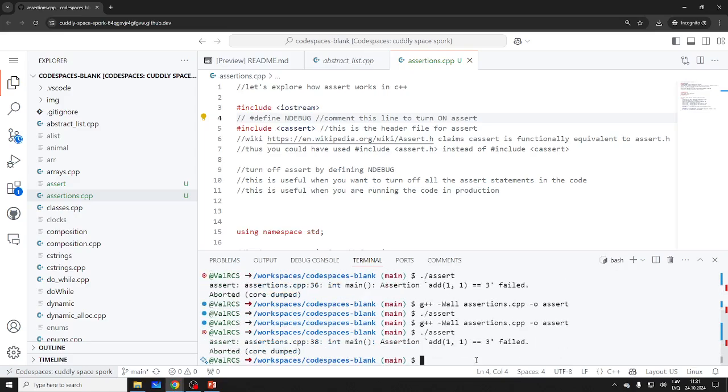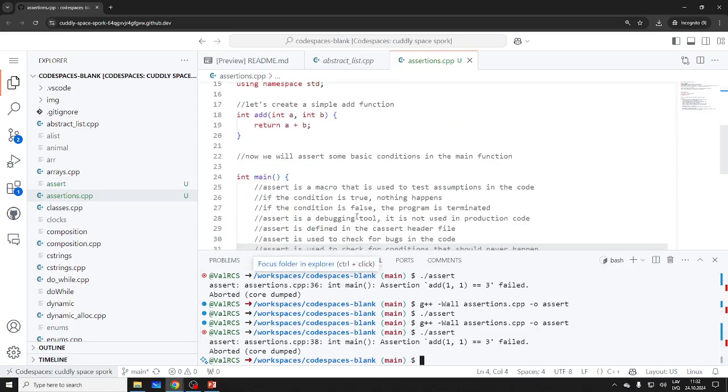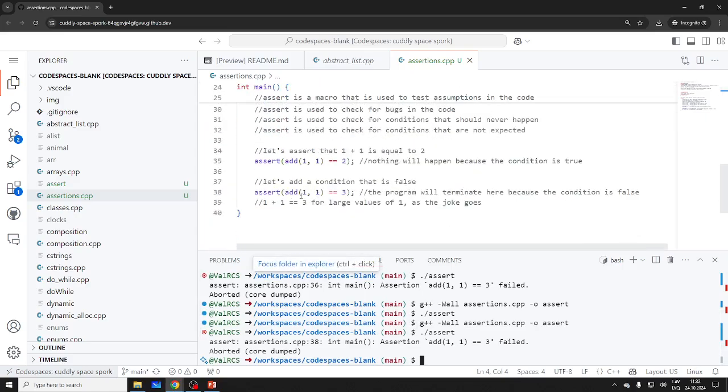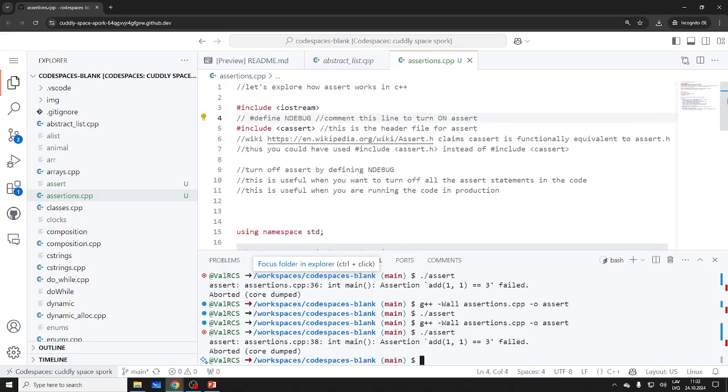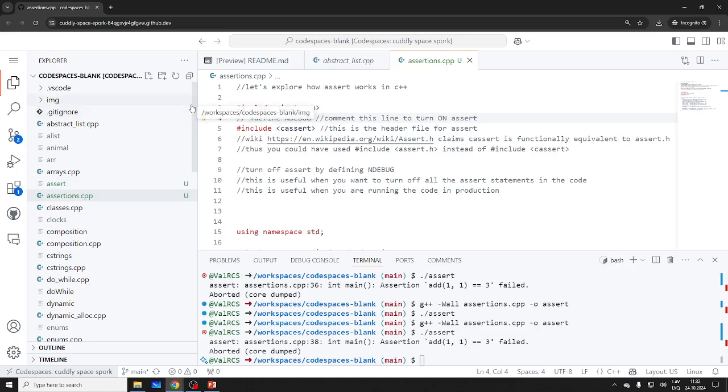And we have our error. You have your code dumped, which you wanted, right? All right. So we see this. Okay. So you're pretty clear on assert, right? Pretty easy, right? So when should you use it?